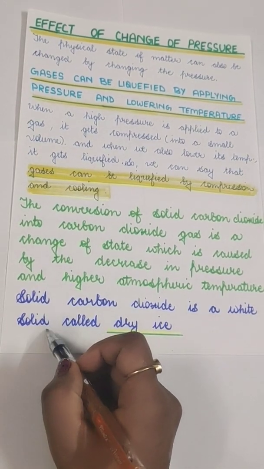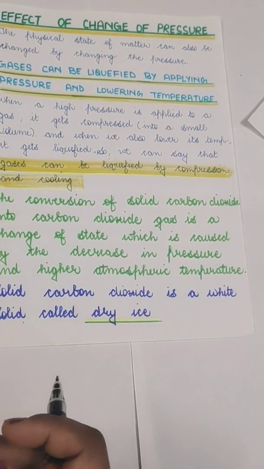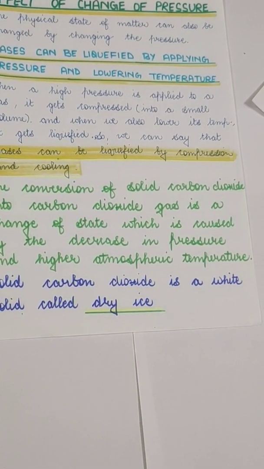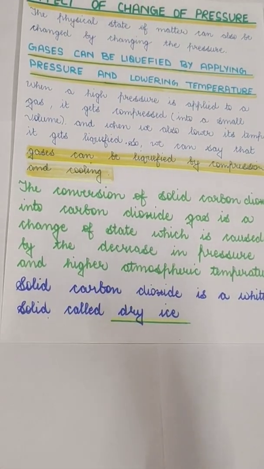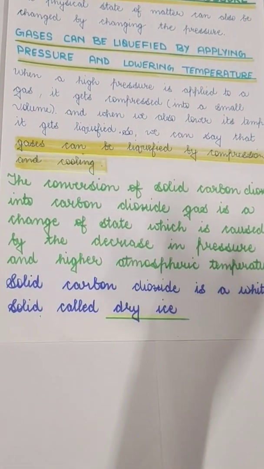It is a white colored solid. It is dry ice, and it is also used in deep freezers because it helps to keep ice creams and other things cold. Whenever it comes into the high or normal temperature of the room, it will directly convert from dry ice to the gaseous state.